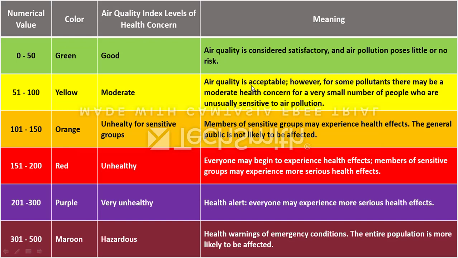Air quality is acceptable, however for some pollutants there may be a moderate health concern for a very small number of people who are unusually sensitive to air pollution. People who have asthma or respiratory diseases will get affected at this type of AQI.